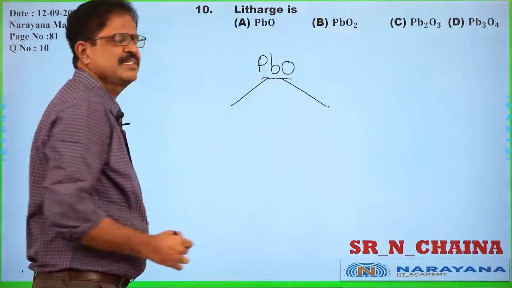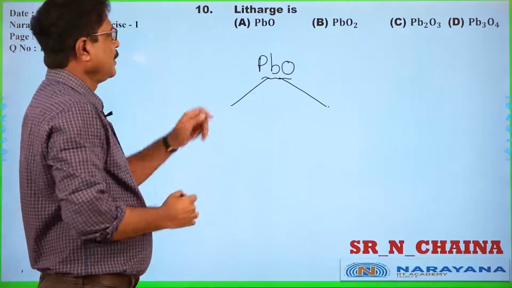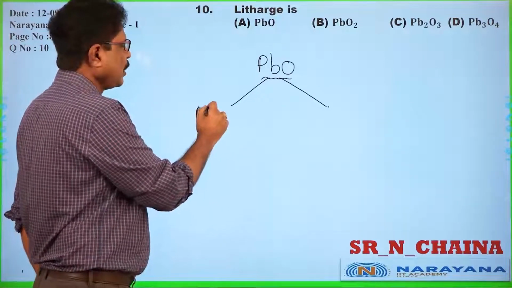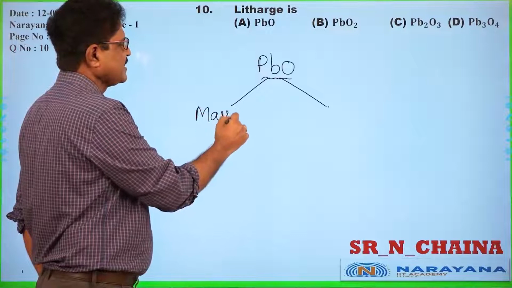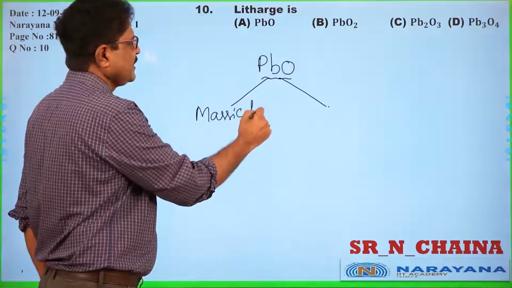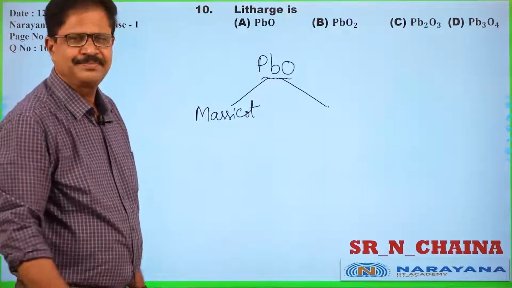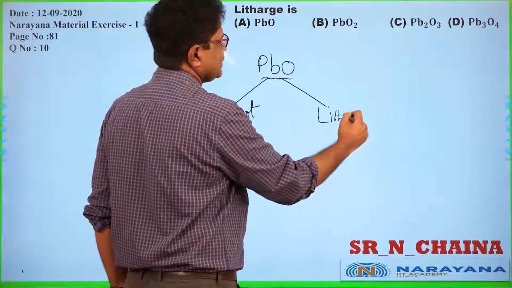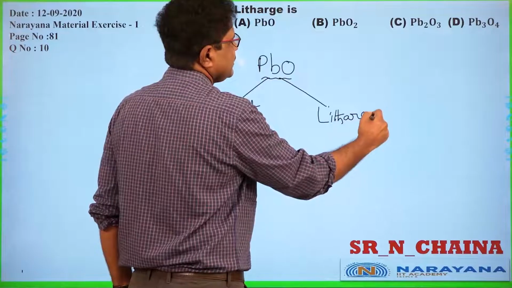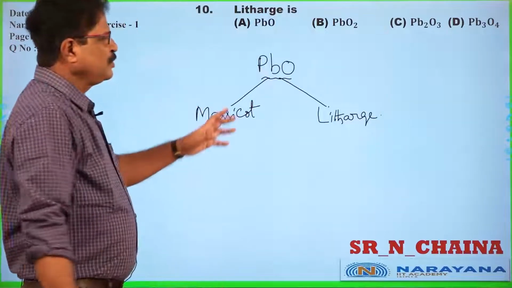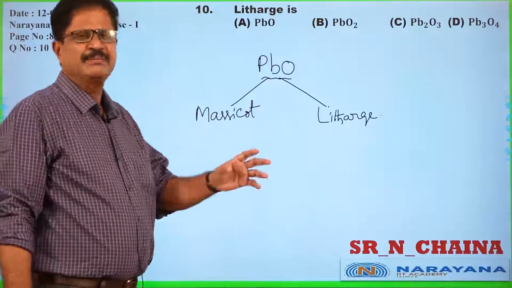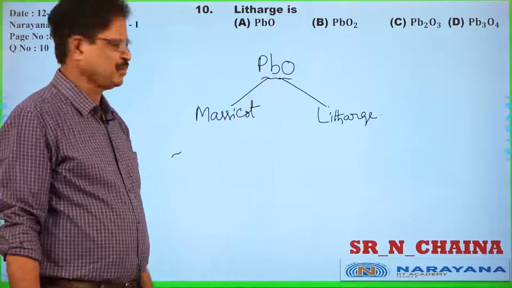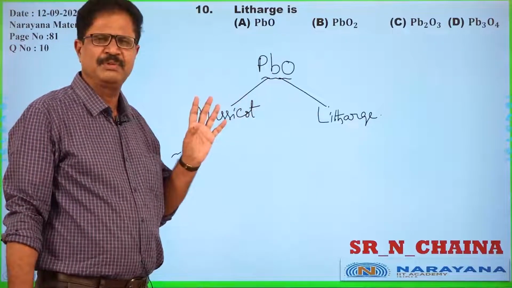One is massicot, M-A-S-S-I-C-O-T, massicot. Another one is our litharge. These two have the same composition, PbO.